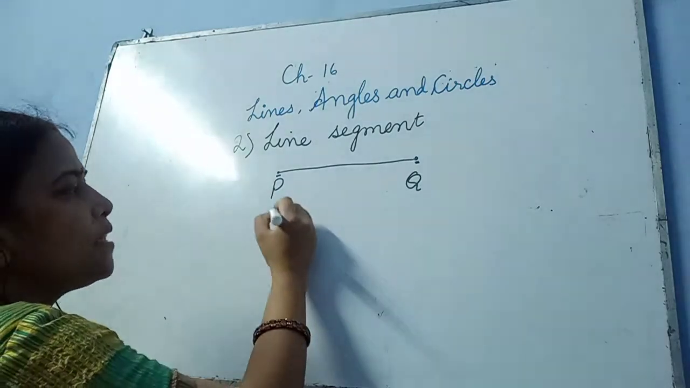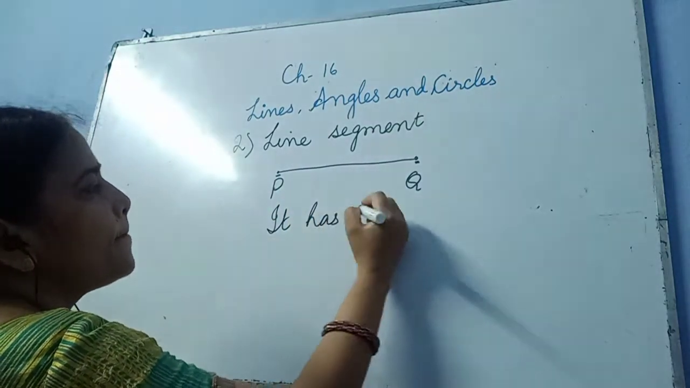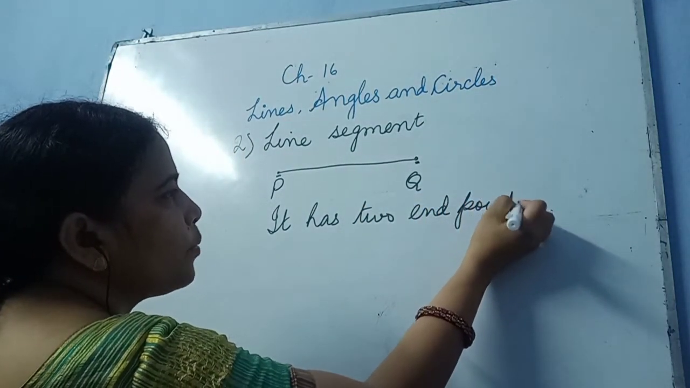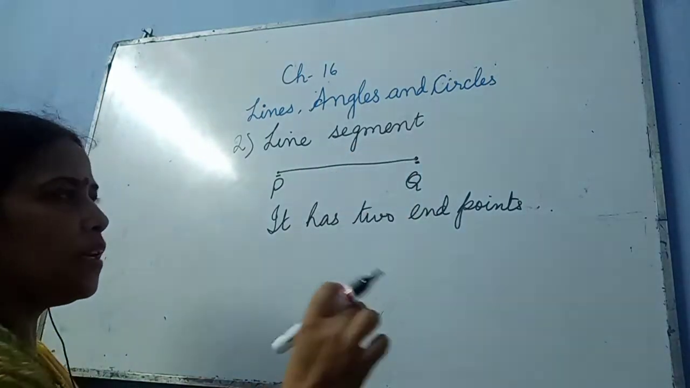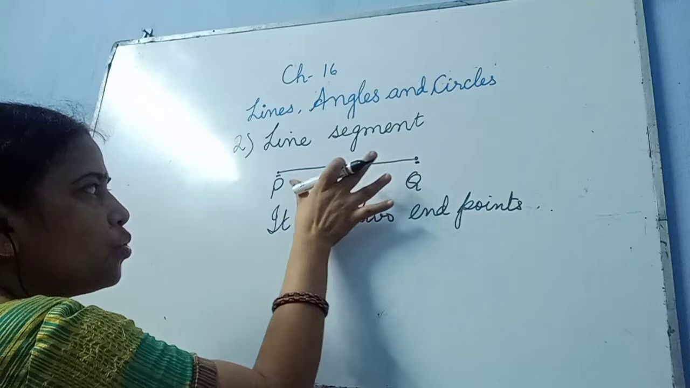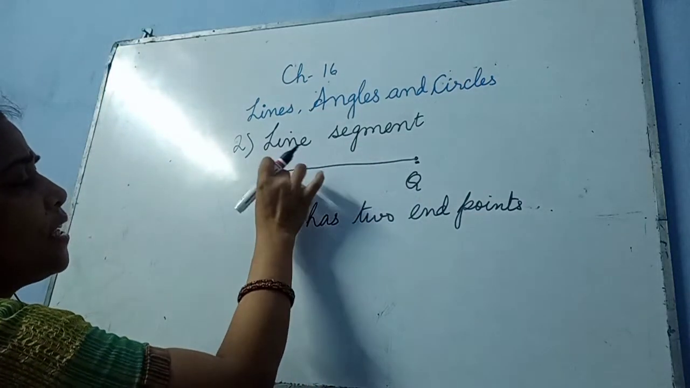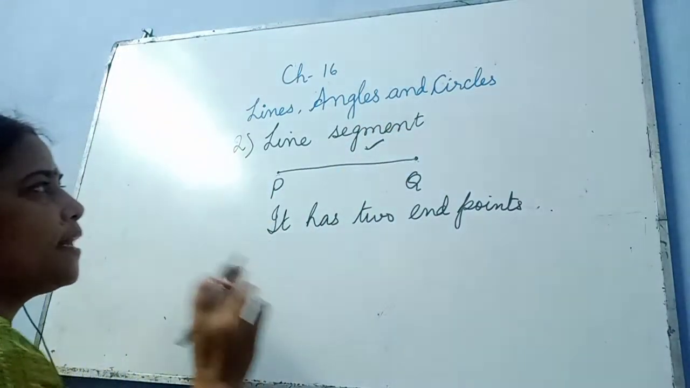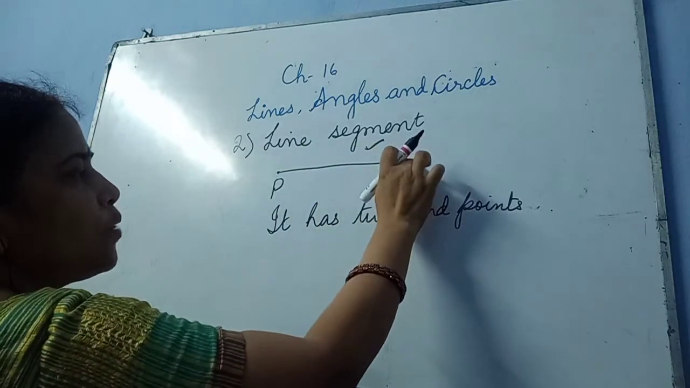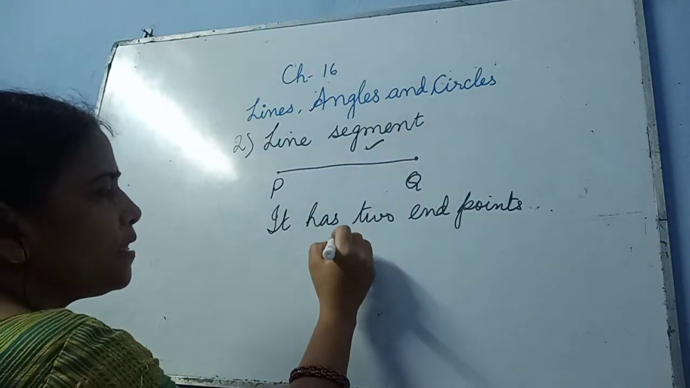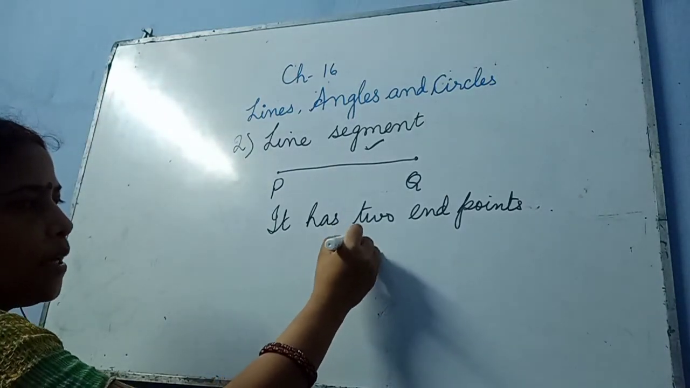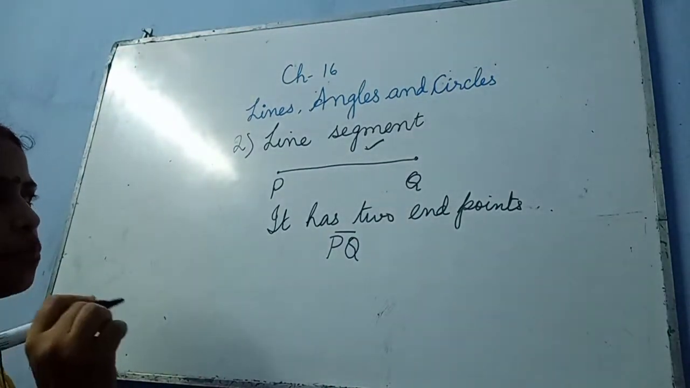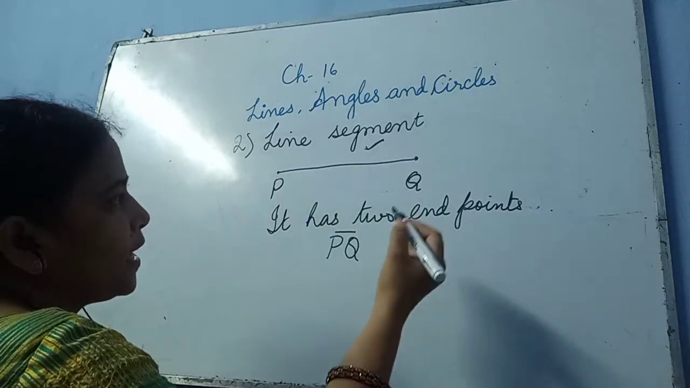So this line segment has two end points, and the line which is drawn in between these two points is called the line segment. So it has 2 endpoints, as you can see over here. And how do we represent it? We represent it like this: capital P, capital Q, and a small line over here. This represents your line segment.